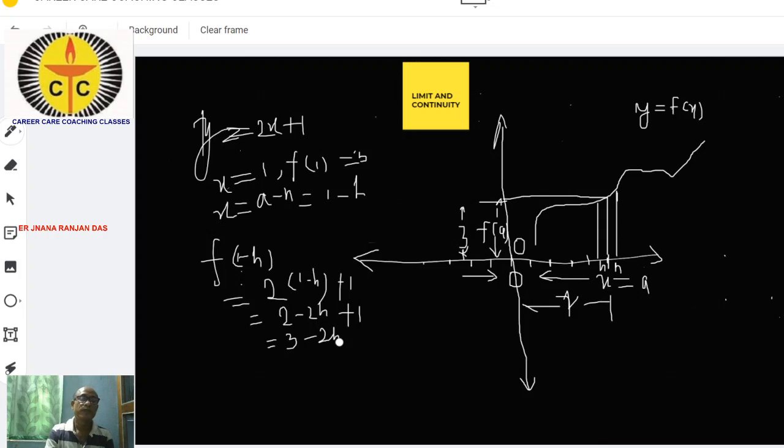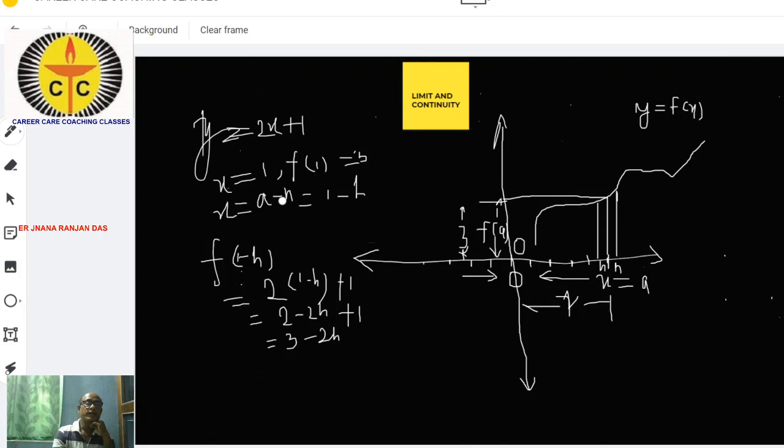Similarly, if we take x is equal to a plus h. Particularly we take a value of x nearer to 1 minus h, suppose this is 0.999.